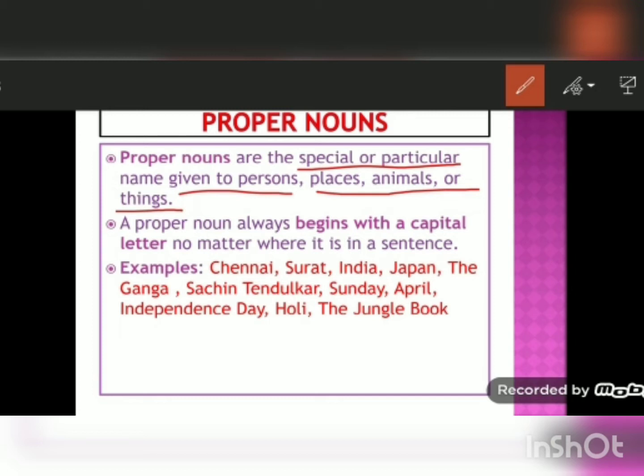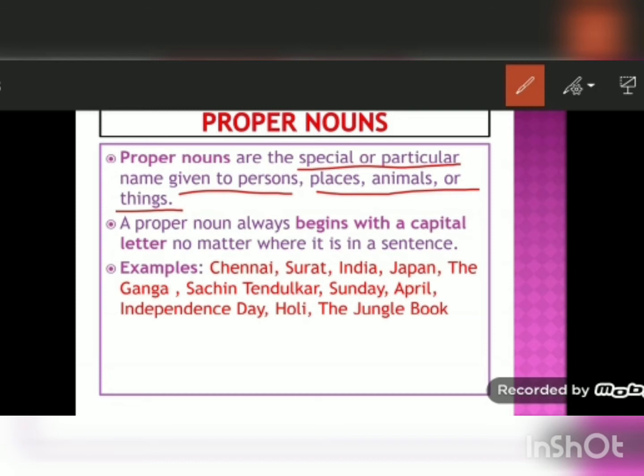If we name a place like Surat, Chennai, so these are the names of places. Animals, we can give names to different animals, like you have a pet dog, you have given the name of a dog as Bruno. So Bruno is a proper noun. If you have named your cat as Kitty, then Kitty is a proper noun.